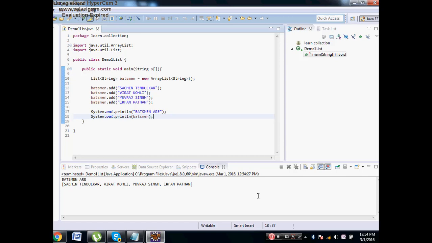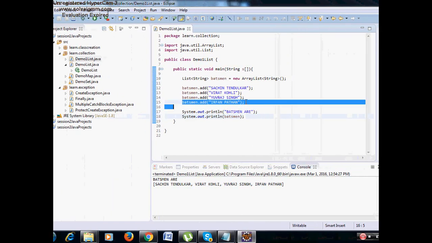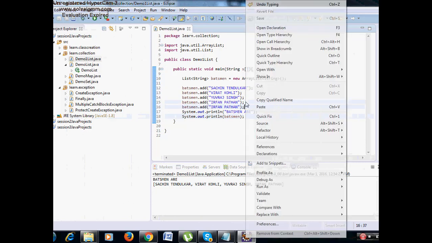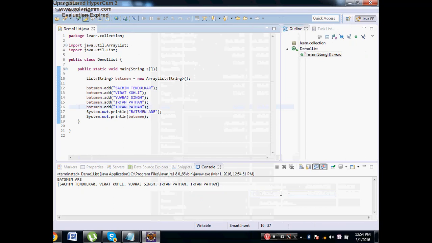See, it has created a list of batsmen which has 4 elements: Sachin Tendulkar, Virat Kohli, Yuvraj Singh, Irfan Pathan, and also it has maintained order. Purposefully, I'll add one more element to the list with the same value. Right click, run as Java application. See, Sachin Tendulkar, Virat Kohli, Yuvraj Singh, Irfan Pathan, and Sachin Tendulkar again, which means it allows duplicates.